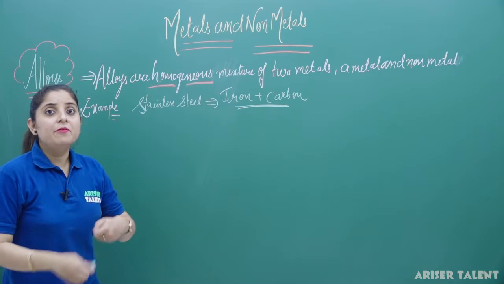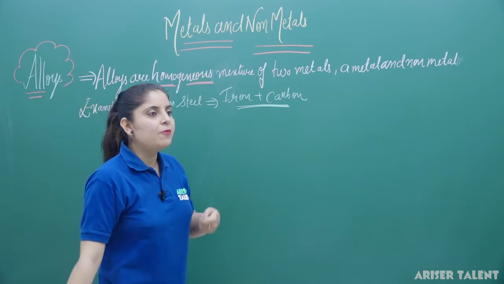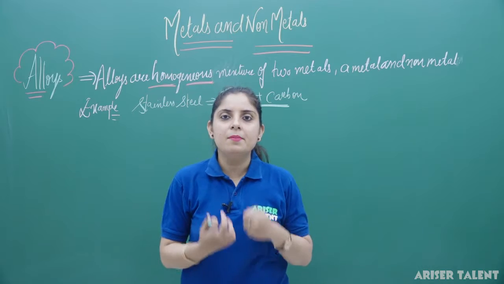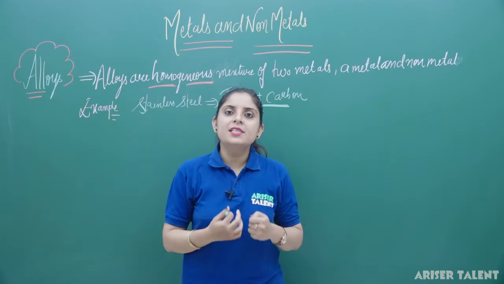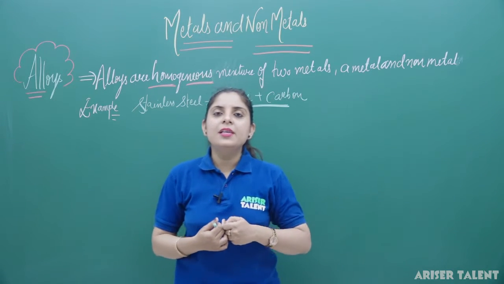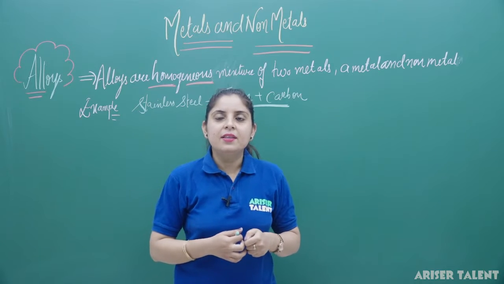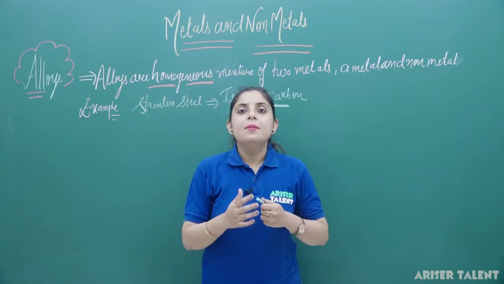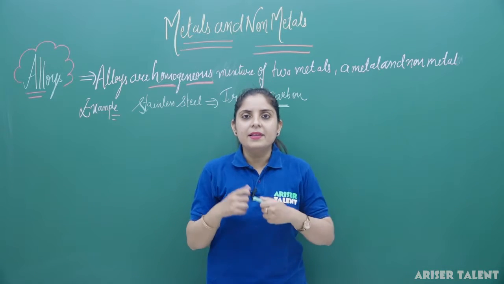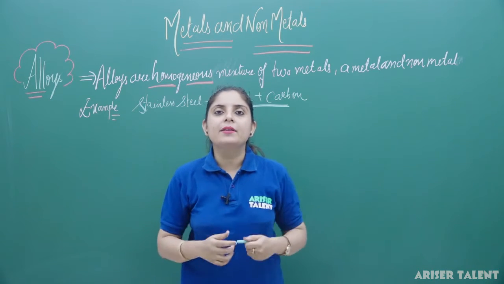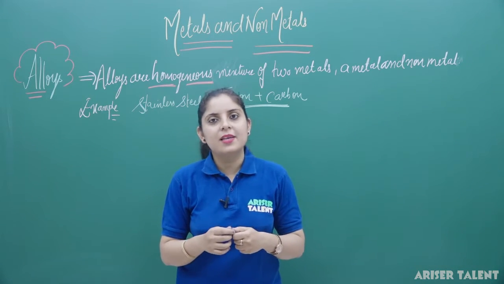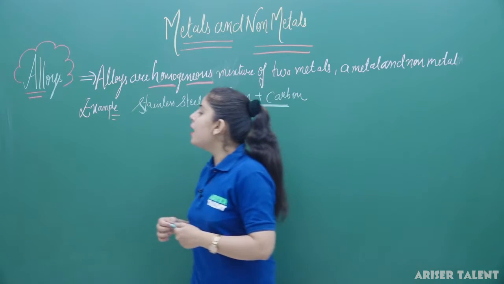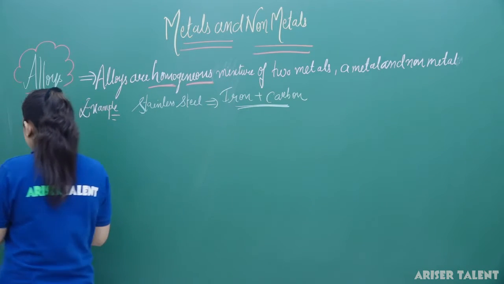Now, why are we using alloys and what are the reasons behind making alloys? Alloys are specifically made to increase tensile strength, to modify chemical reactivity, to change the melting and boiling points of metals, and there are a few other factors due to which alloys are made. Clear?